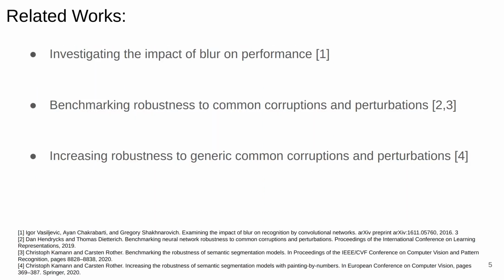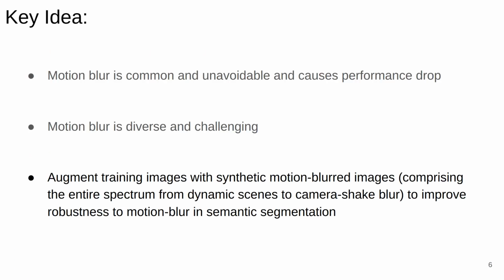Few works have actually tried to investigate and attempt to alleviate this issue. One work studied the impact of blur on performance of a series of vision tasks and reported a significant drop in performance for segmentation. Other works have attempted to benchmark the robustness of semantic segmentation to a set of common perturbations and corruptions, including motion blur, and have attempted to improve it. Unlike most other degradations, motion blur is more complex and diverse.